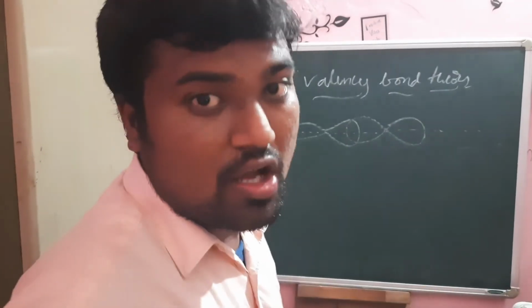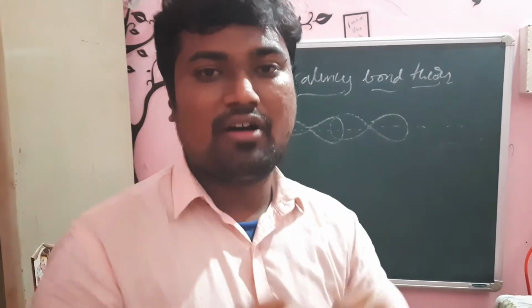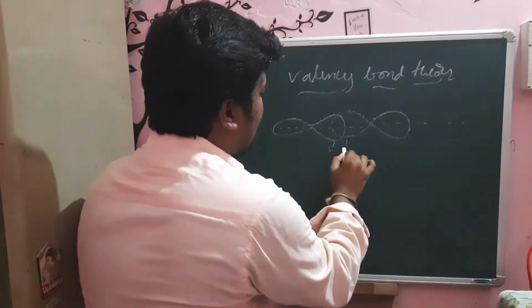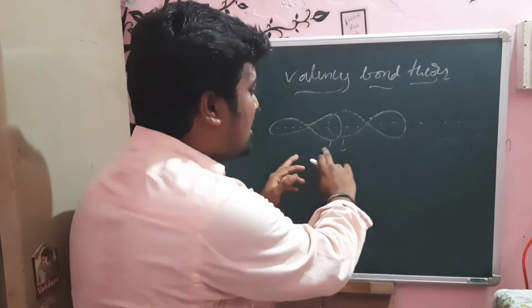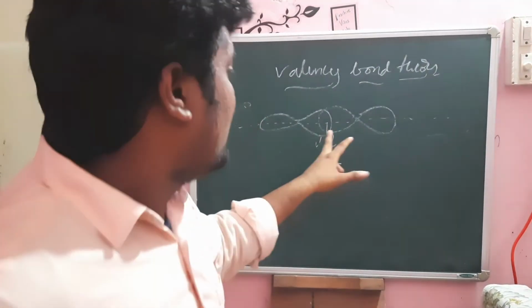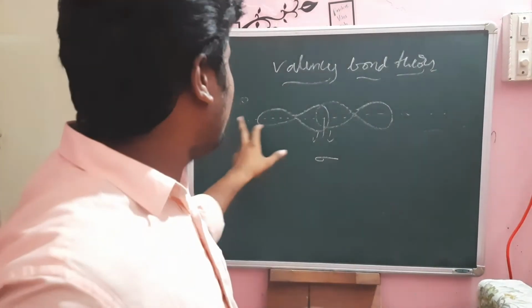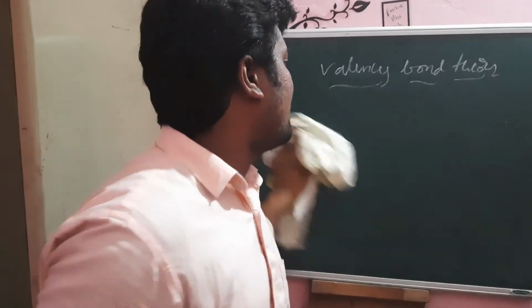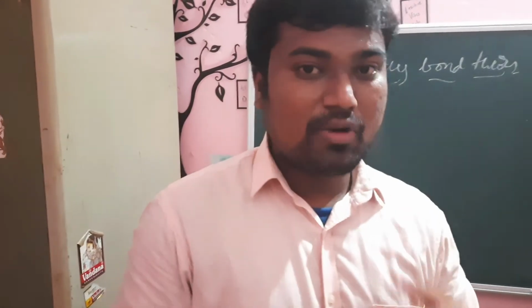Coming to the sigma bond, how is it formed? By end-to-end overlapping along the internuclear axis. These two are in end-to-end overlapping, so here a sigma bond is formed. Another point about the sigma bond: it is very strong, because the shared electron pair between the two atomic orbitals is concentrated between both nuclei, which attract each other. So the sigma bond is very strong.